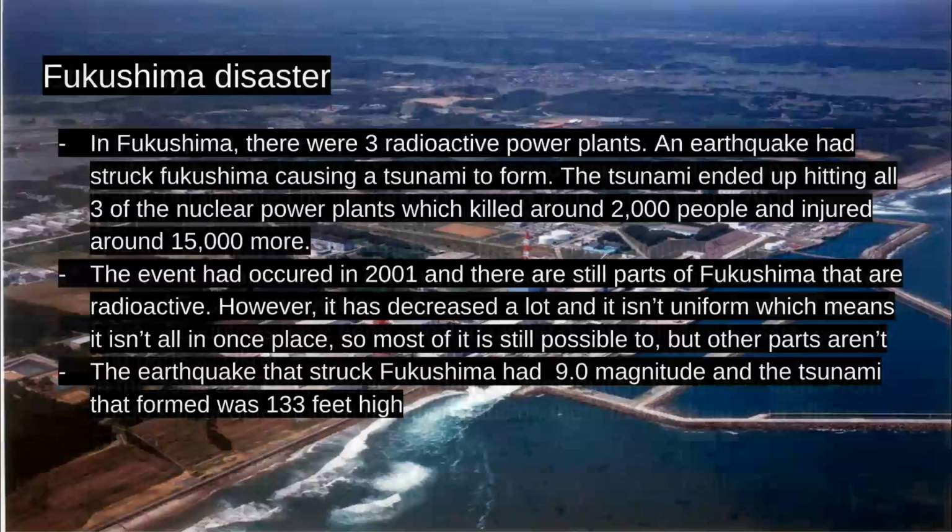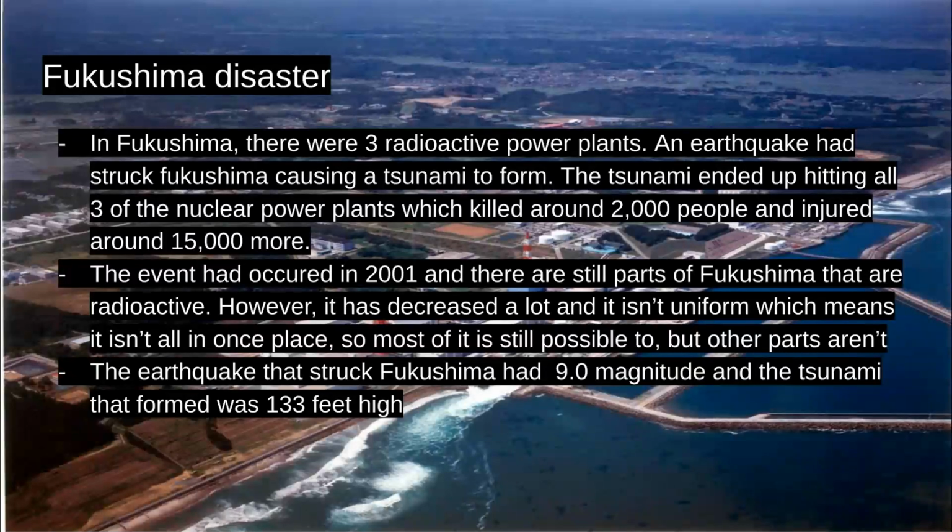Another example is the Fukushima disaster. In Fukushima, there were three nuclear power plants. An earthquake had struck Fukushima, causing a tsunami to form. The tsunami ended up hitting all three of the nuclear power plants, which killed around 2,000 people and injured around 15,000 more. The event had occurred in 2001, and there are still parts of Fukushima that are radioactive.